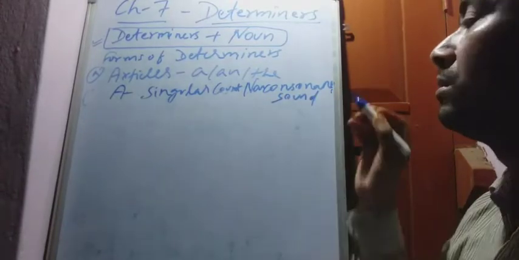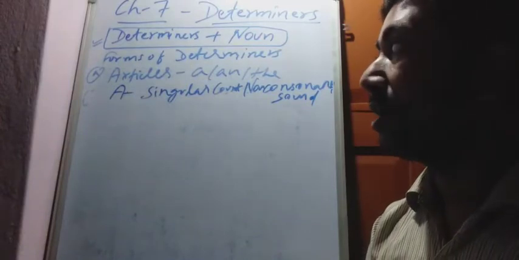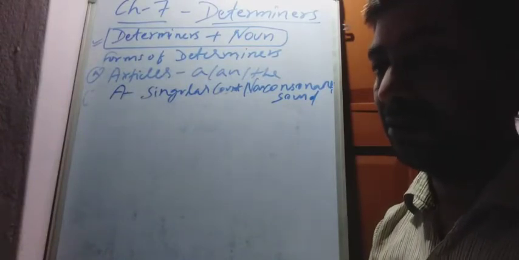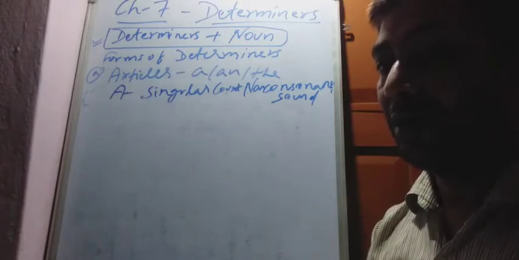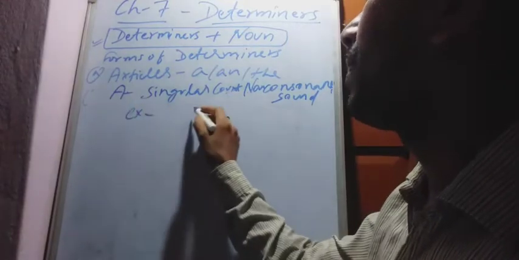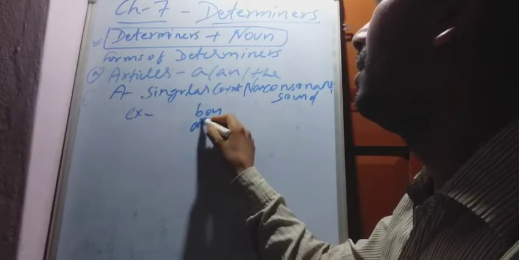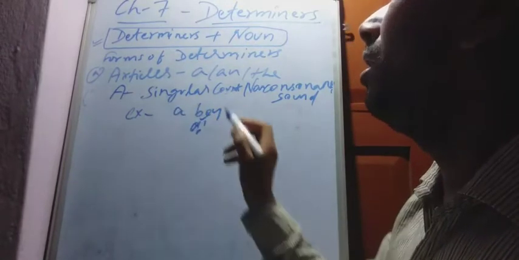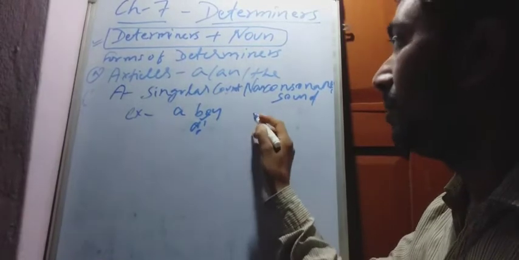Uncountable nouns are always singular, so it is not just a singular noun but a singular countable noun. Consonant sound means ka, kha, ga, gha, from ka to gya. Example, boy. The first letter b is a consonant sound, so a boy.